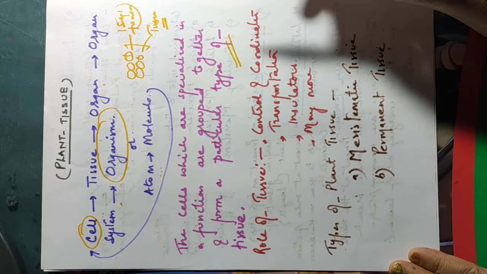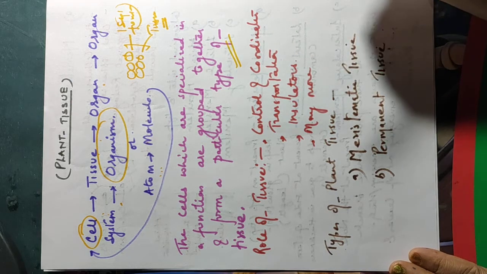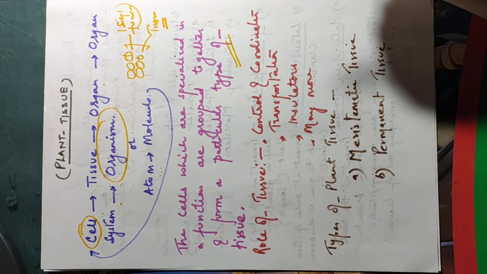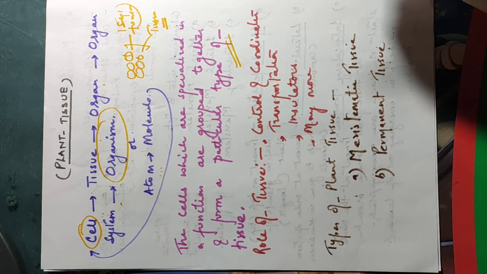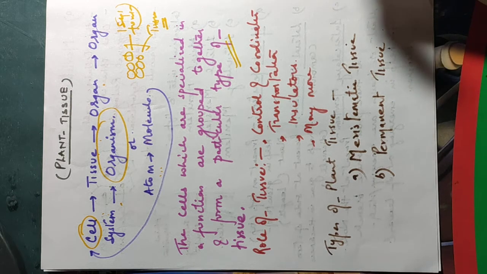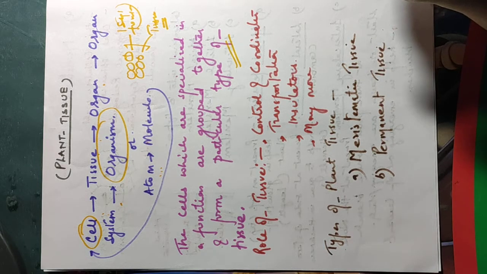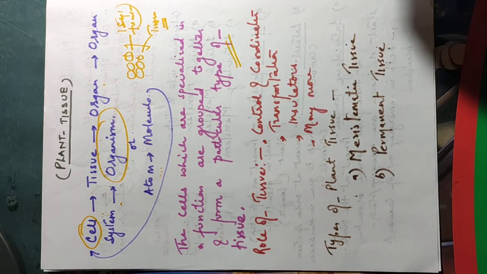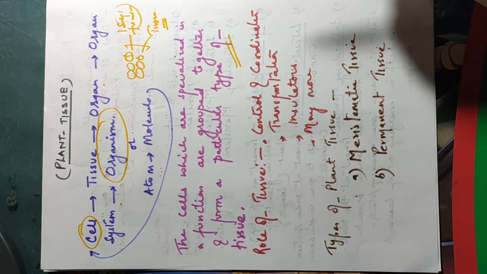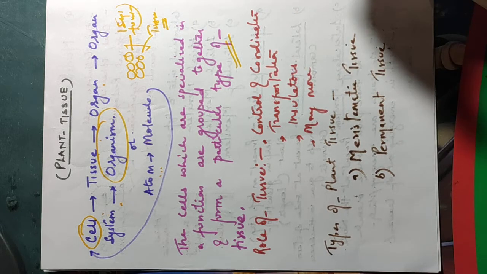Okay. Now there are different tissues in our body, like skin. The tissues of the eyes are different, the tissues of the nose are different, and so are the tissues of internal organs like lung, tongue, stomach. Each and every part of the body has a different type of tissue. Now, what is the reason behind this? The reason is this: the functions of different parts of the body are different. Okay, so it's obvious कि क्या होगा? One tissue can perform one kind of function, and hence there are multiple tissues in our body.